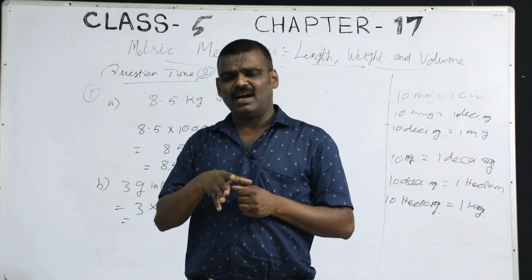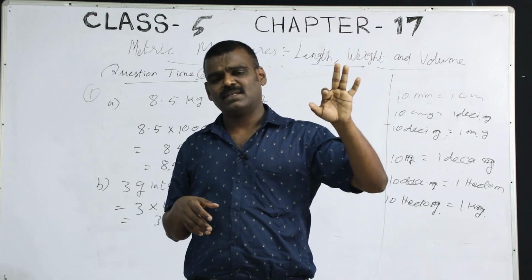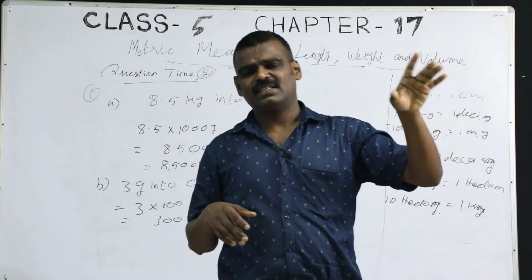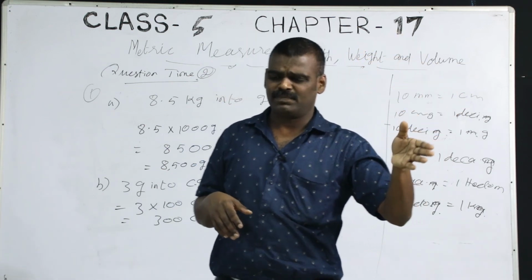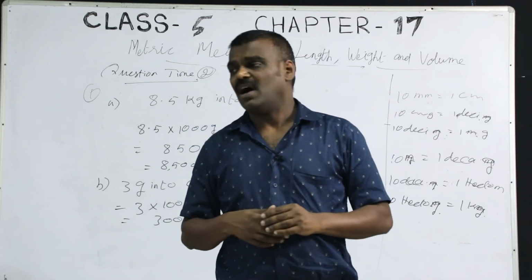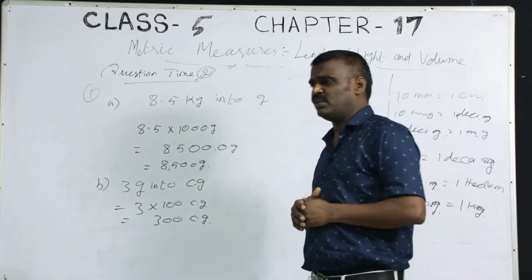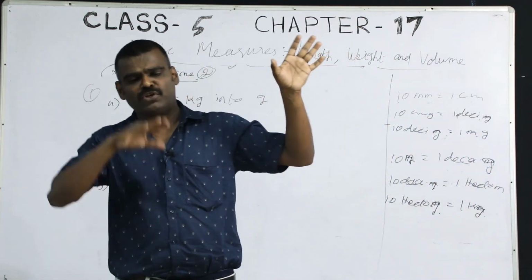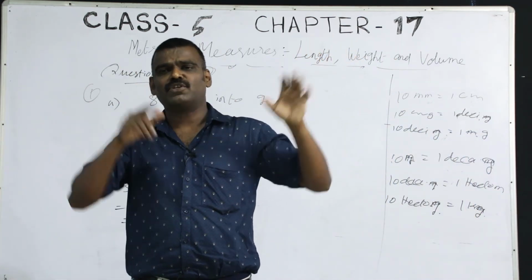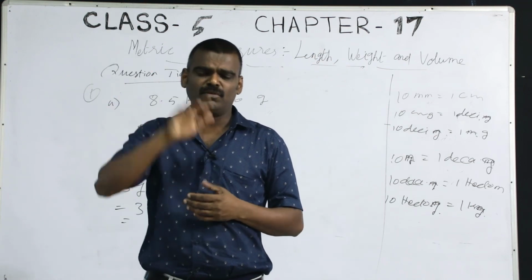We have learned that. Also, we learned about volume, and length, right. Then weight also we learned, liter also we learned. Yes or no? Also, we learned how to convert from one unit to another unit. From a bigger unit to a smaller unit, you multiply. From a smaller unit to a bigger unit, you divide. All those things we have learned.